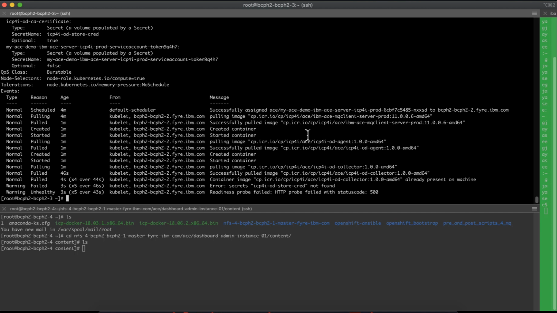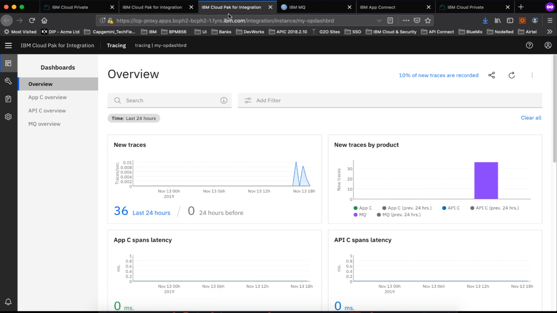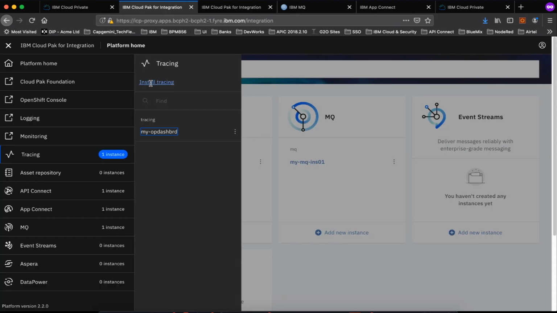Okay, so if you look at it, you are seeing a problem here. The operation dashboard requires some secrets to be created. As a part of the process, you should have sent the request to the operational dashboard. I'm logging on to the operational dashboard. I just launched the operational dashboard.